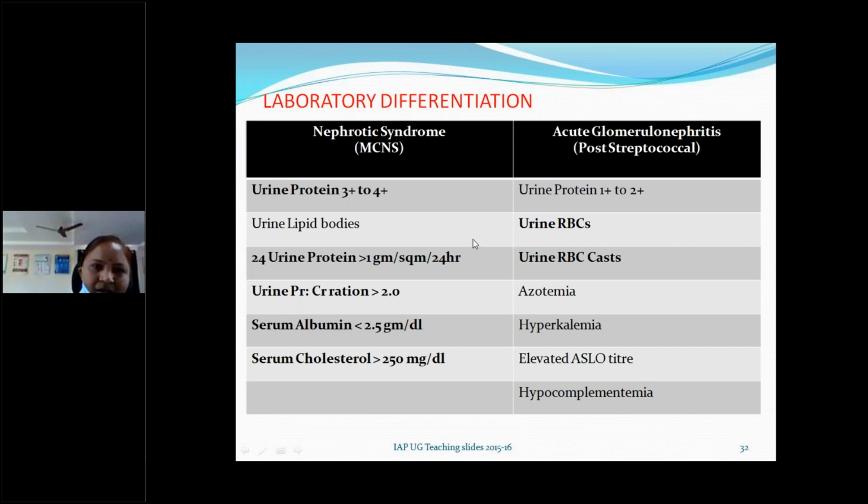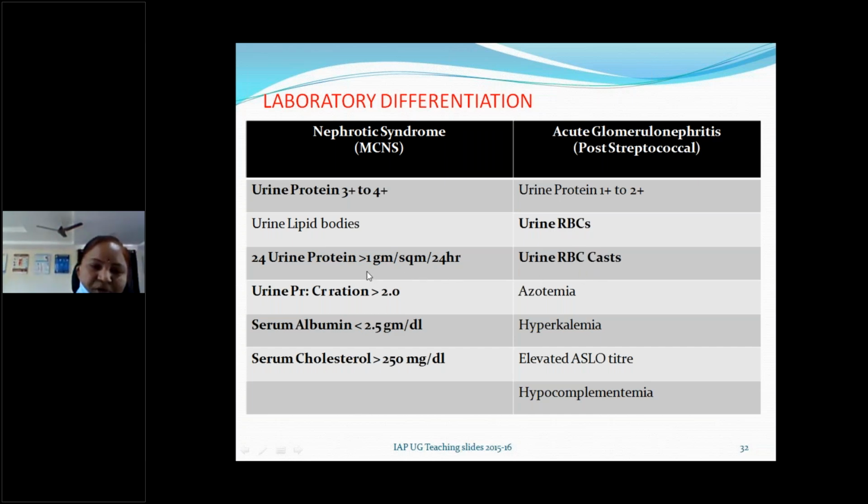So coming to the differentiation, laboratory differentiation, clinical differentiation, I already told about how to differentiate nephrotic syndrome from acute glomerulonephritis. Laboratory wise, usually in case of nephrotic syndrome, urine protein dipstick test will be 3+ or 4+. But in case of AGN, or acute glomerulonephritis or post-streptococcal nephritis, urine protein will be 1+ to 2+. And urine lipid bodies will be there in nephrotic syndrome. But in case of AGN, urine RBCs will be there, and also RBC casts.